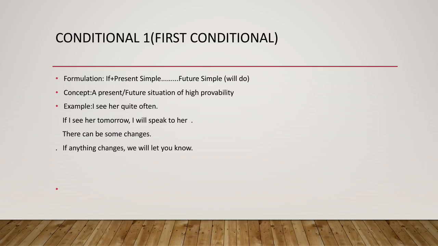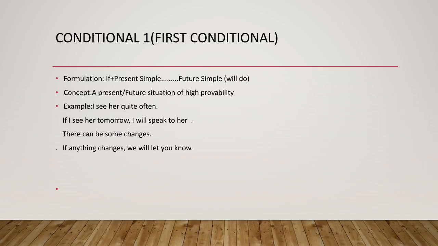Another situation, there can be some changes. It's a case of high probability of a future or present situation. So in this situation we can give an example, that is if anything changes, we will let you know.